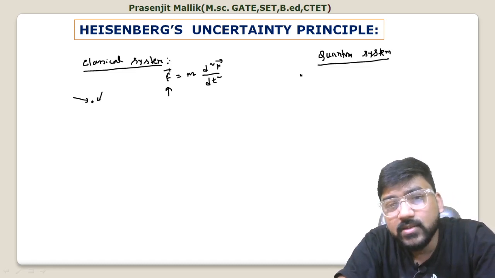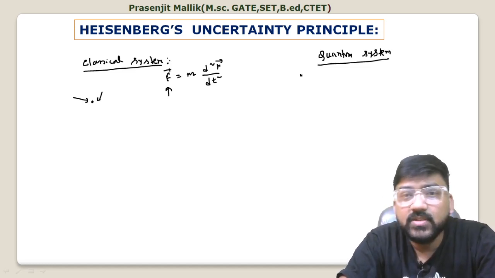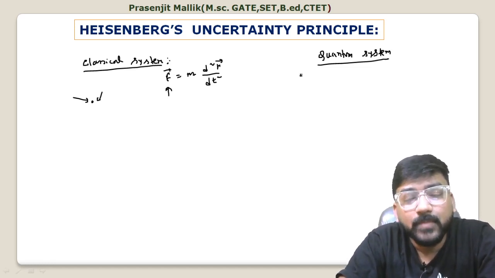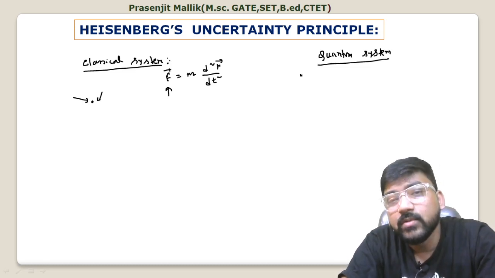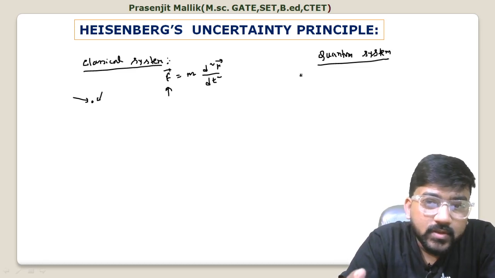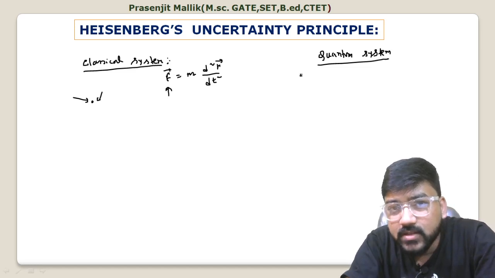Here exactness has no meaning in quantum mechanics, because we discussed in the last class that an electron behaves sometimes like a particle, sometimes like a wave. We saw in the double slit experiment that if you open one slit, the electrons behave completely like particles, and if you open two slits, they behave like waves. But we cannot see which slit the electron passes through.